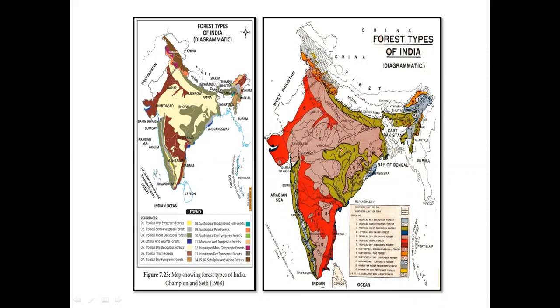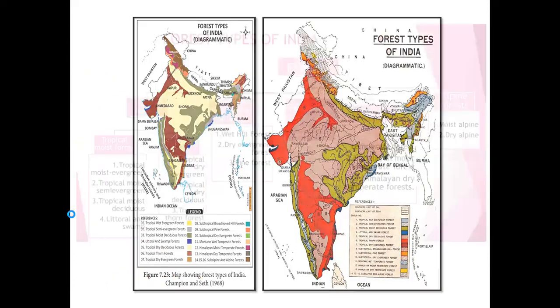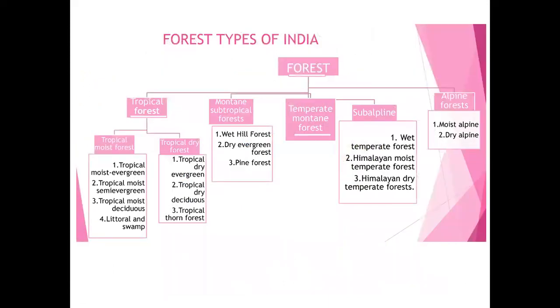And here you can see the map showing the forest types of India according to Champion and Seth, 1968. That is actually the revised classification of the forest types. In the earlier one, the classification was given by Champion and Seth in 1935. In 1935 he classified 13 subgroups, and later in 1968 they were increased to 16. So that is the one thing you need to remember.